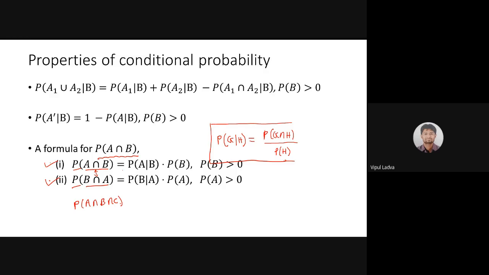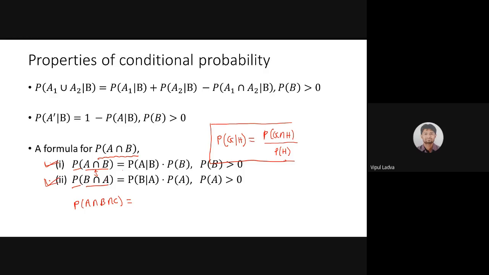In words, this is the probability of occurrence of events A and B and C. That means I'm trying to find the probability that all three events A, B, and C are occurring together. For your reference, you have the formula for the occurrence of two events at a time.